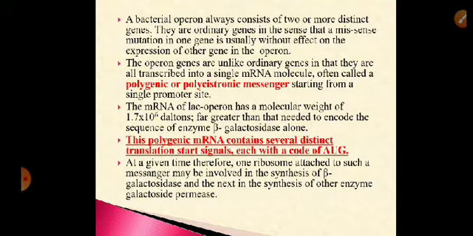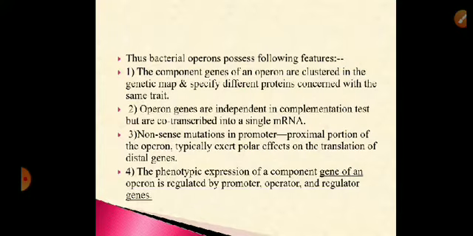At a given time, because there are multiple start codons and stop codons, one ribosome will be attached to the mRNA and involved in the synthesis of the first enzyme like beta galactosidase. The second will be involved in the synthesis of another enzyme like galactoside permease. So simultaneous synthesis of enzymes will take place because there are multiple start signals.